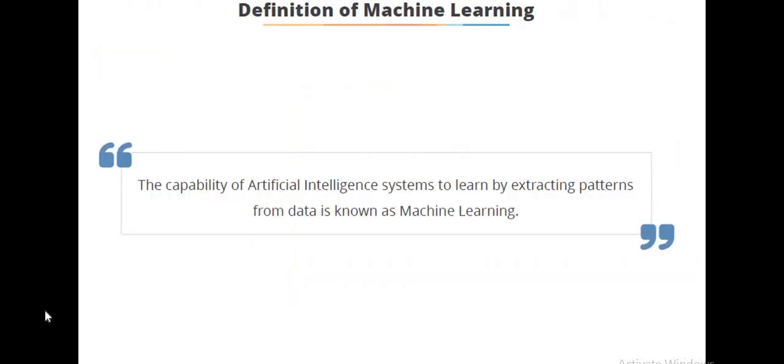There is another definition of machine learning. The capability of artificial intelligence systems to learn by extracting patterns from data is known as machine learning. As we discussed, it extracts the patterns from the data. Which extracts the patterns? The artificial intelligence system. So the capability of an artificial intelligence system to extract patterns by learning from the data is known as machine learning.